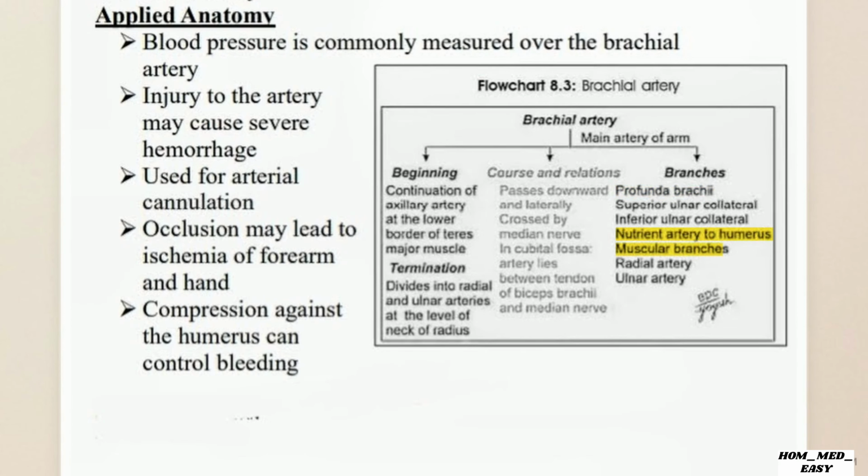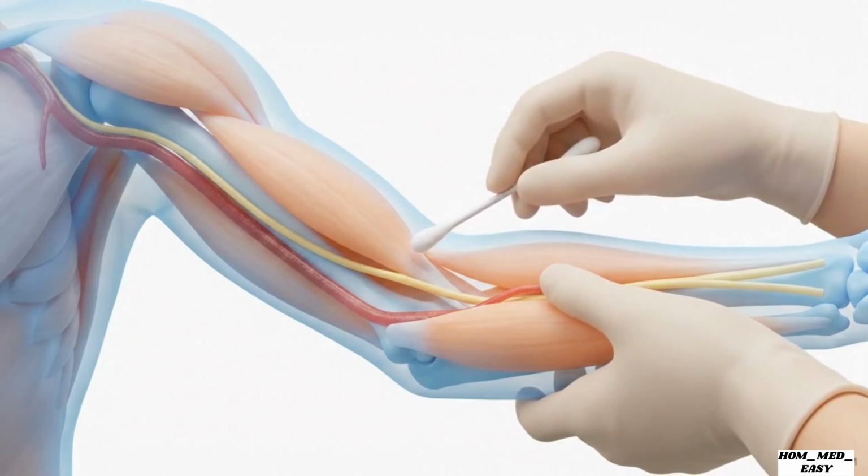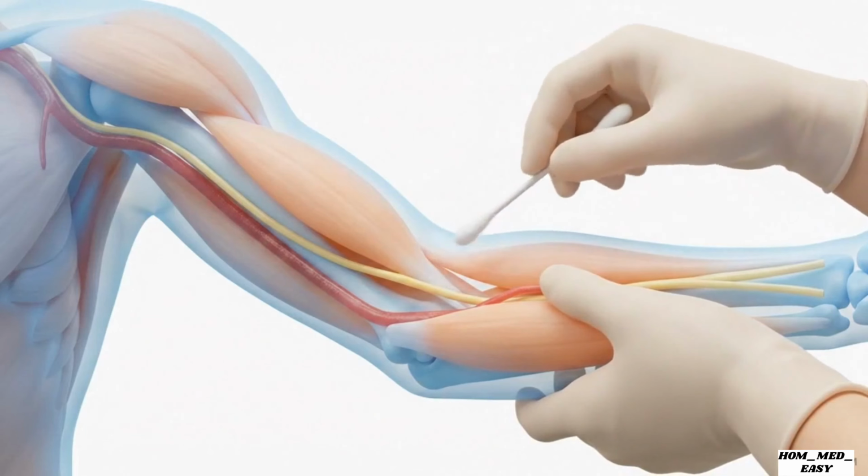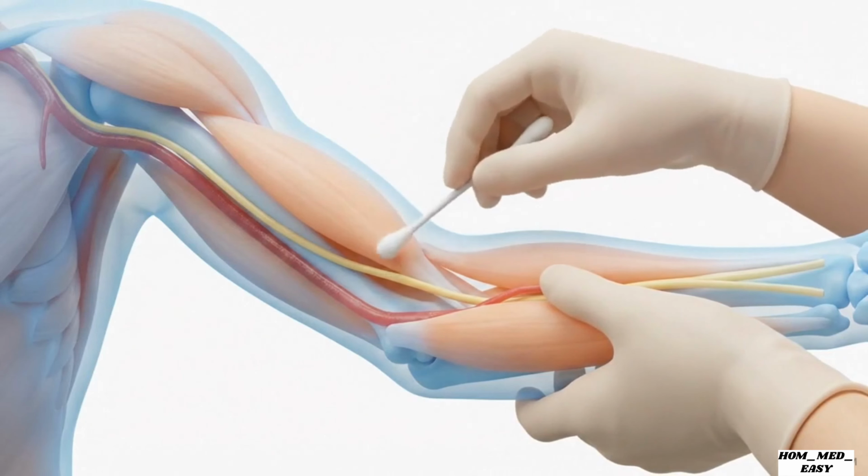All of this spatial data informs bedside practice, where we apply these anatomical relations to clinical mechanics. This data is the basis for routine blood pressure measurement. Because the artery takes a medial course, it sits close enough to the surface to be compressed by a standard cuff, allowing for non-invasive hemodynamic monitoring. Arterial cannulation relies on this same logic, requiring the clinician to avoid the median nerve and navigate the bicipital aponeurosis.